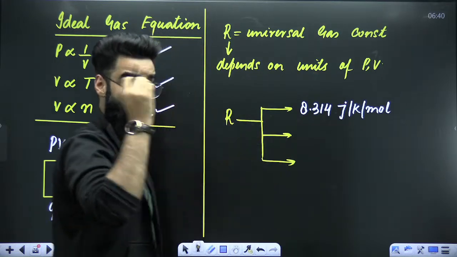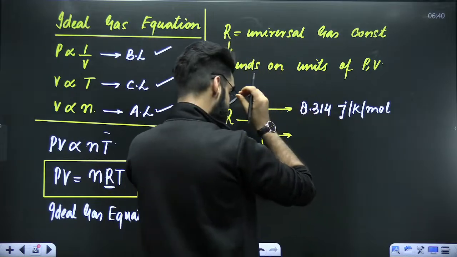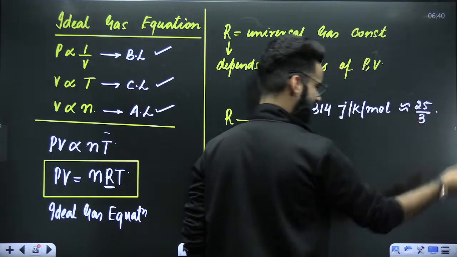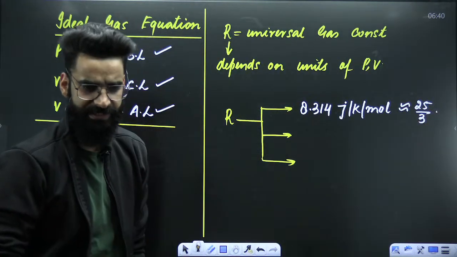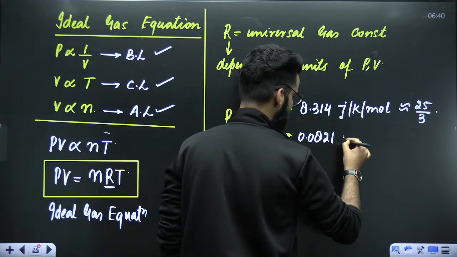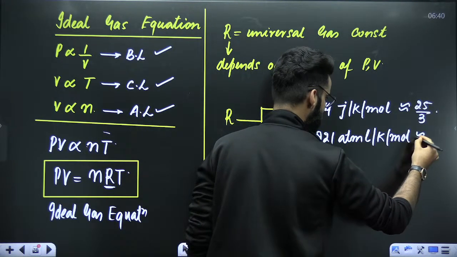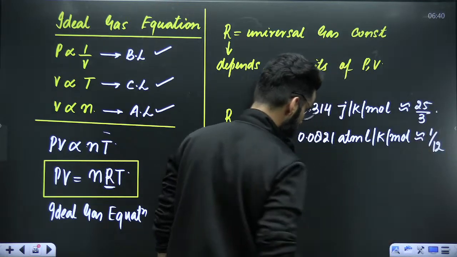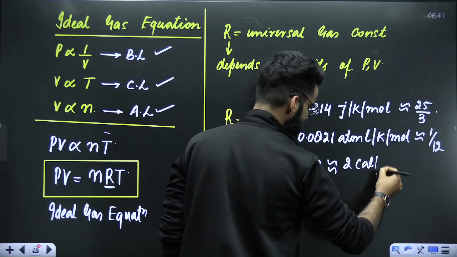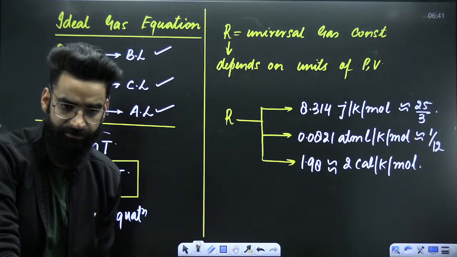In order to reduce the calculations in the questions, instead of 8.314, you can write 25 by 3. It's one and the same thing. The second value, 0.0821 atm liter per Kelvin per mole. And to reduce the calculation, you can write 1 by 12. One more value, 1.98, or approximately you can use 2, calories per Kelvin per mole. These are the 3 values of the universal gas constant which you have to remember.